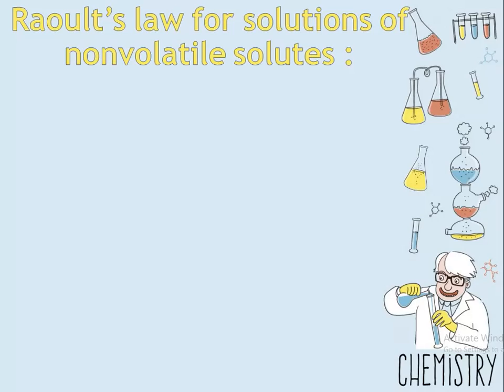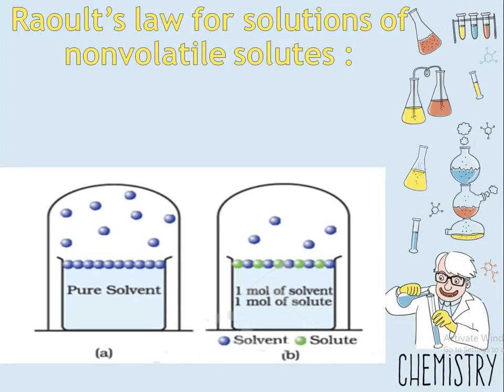Previously we have already seen Raoult's law for a two volatile liquid solution. Now Raoult's law for a volatile solvent and non-volatile solute. Now let us see what happens when we add a non-volatile solute to the volatile solvent.